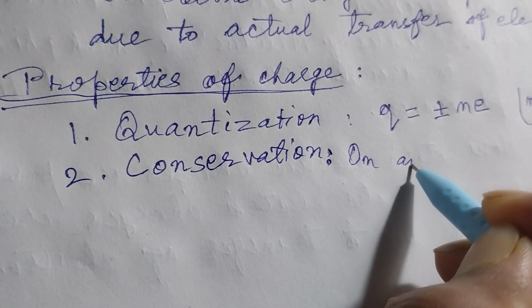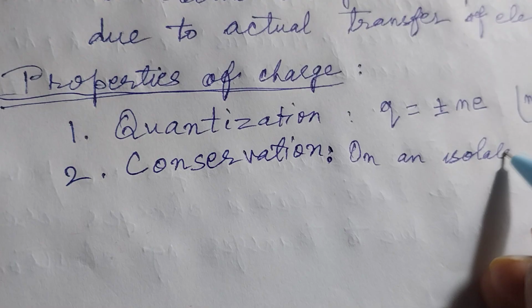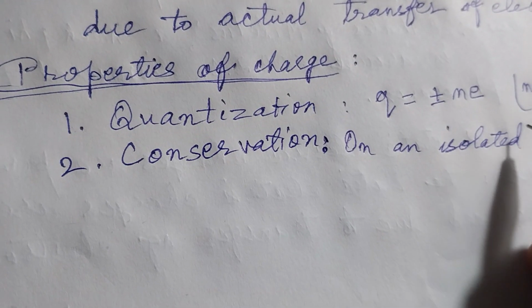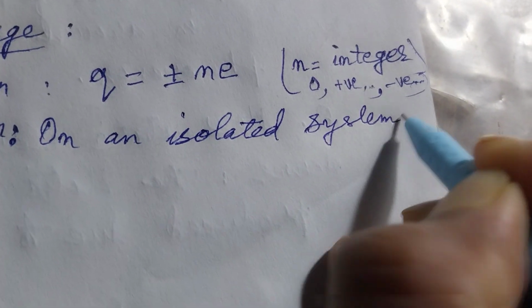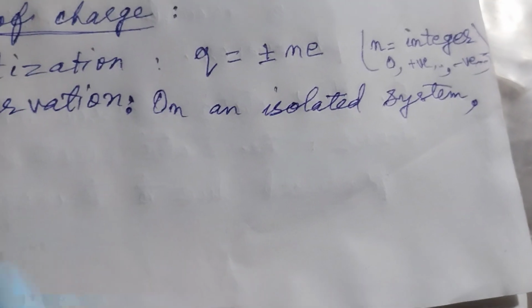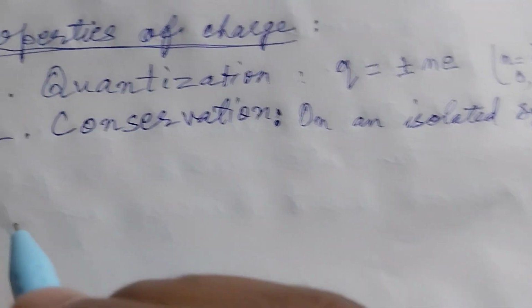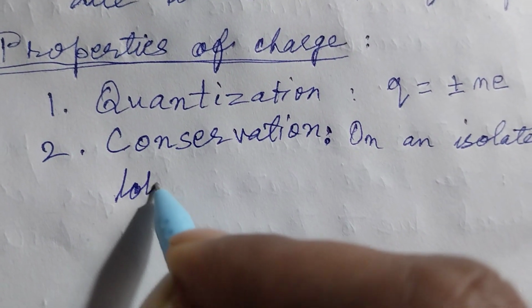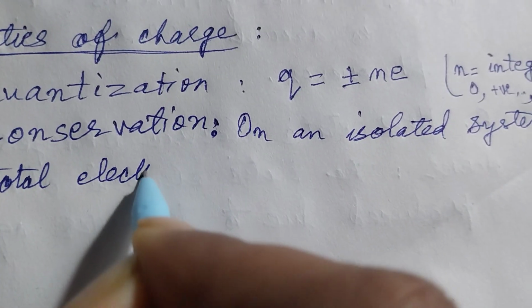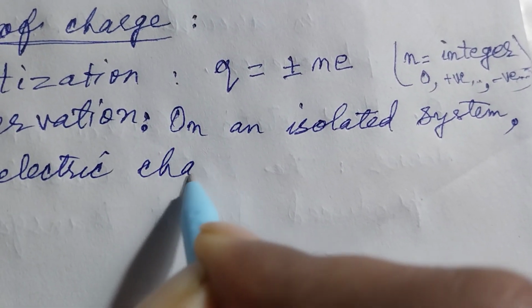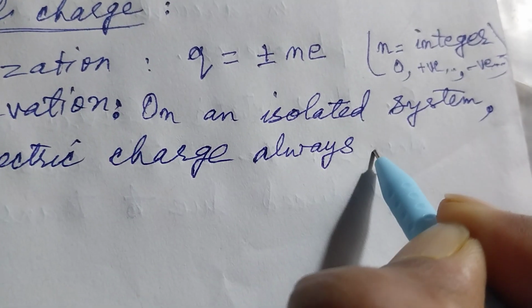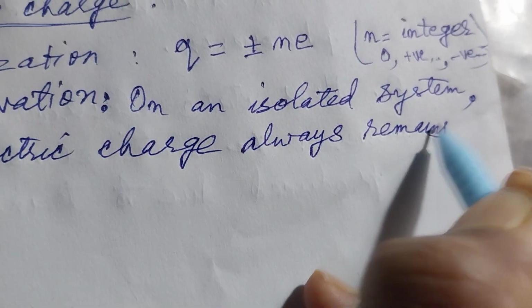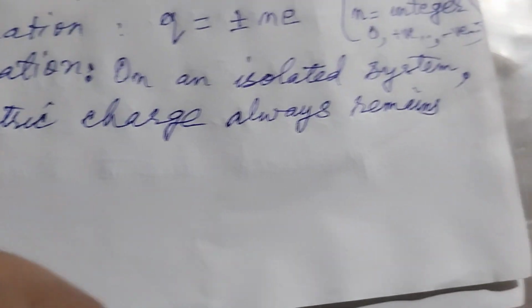On an isolated system, total electric charge always remains constant.